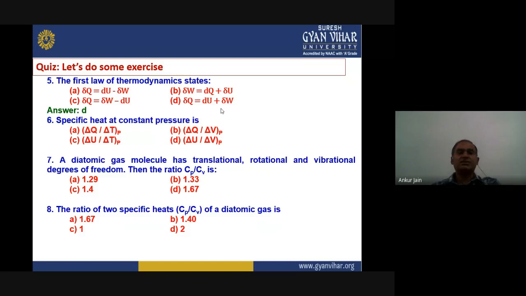So the next question is, specific heat at constant pressure is defined as del Q upon del T at P, del Q upon del V at P, del U upon del T at P, del U upon del V at constant P. What is the right answer? This is the amount of heat required for the unit change of temperature per unit mass, and the condition is constant pressure.